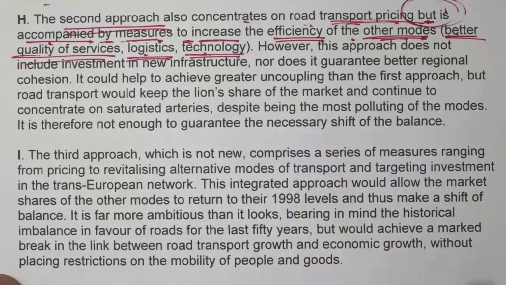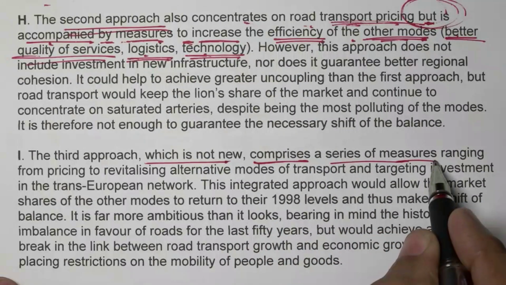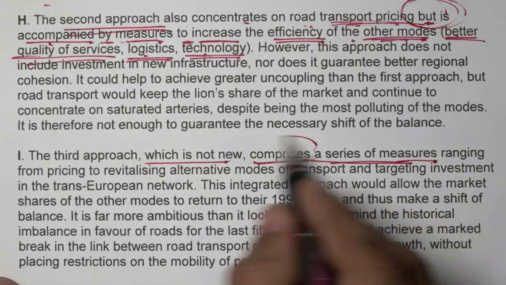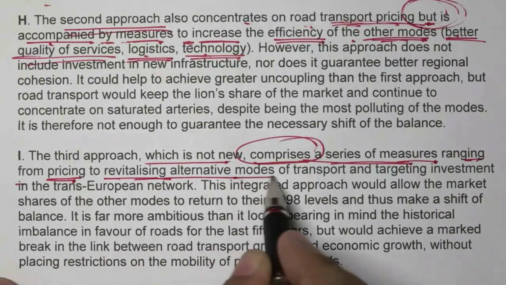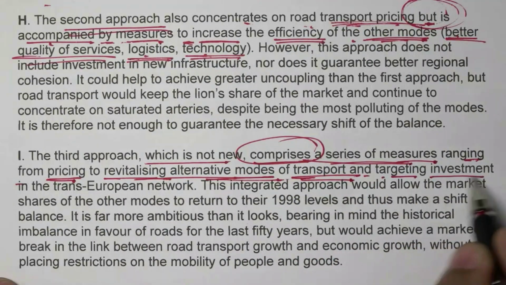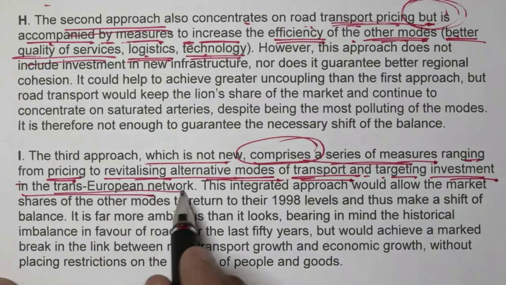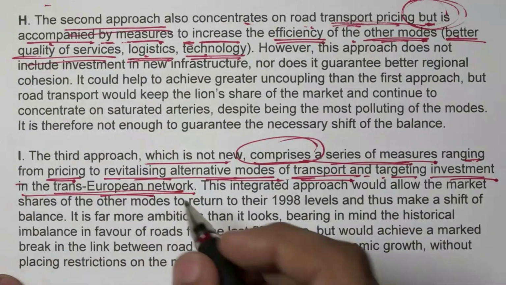Last paragraph. Now he's saying the third approach, which is not new, comprises a series of measures ranging from pricing to revitalizing alternative modes of transport and targeting investment in the trans-European network. Meaning he is talking about restructuring the mode of the transport and transport networks as well, investment in the trans-European networks.